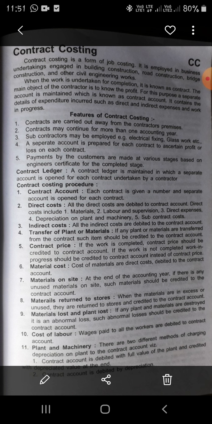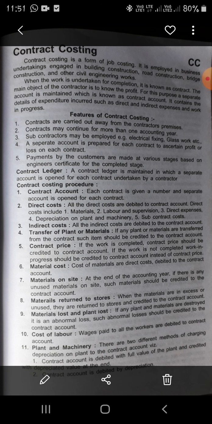Transfer of plant or material is another important item. If any plant or material is transferred from the contract, such items should be credited to the contract account. Suppose material is transferred to another contract, or plant, etc., that can be directly credited to the contract account.